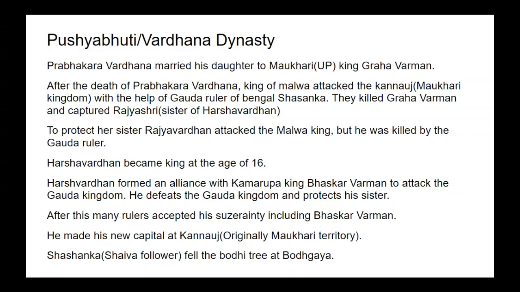The queen of Mokhari kingdom was Harshavardhan's sister, but her husband was killed by the Malwa ruler, and she was captured by the Malwa king. She was finally saved by Harshavardhan. After saving his sister, he made Kannauj part of his territory, and he started ruling from Kannauj. Sasanka was a Shiva follower, and he was the Goda ruler, and he felled the Bodhi tree at Bodh Gaya.